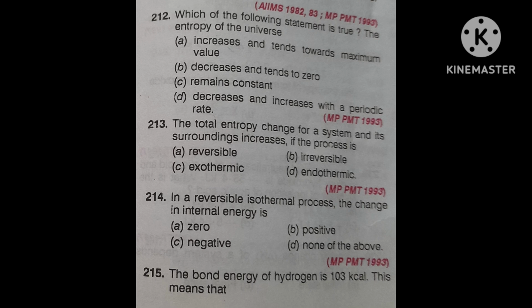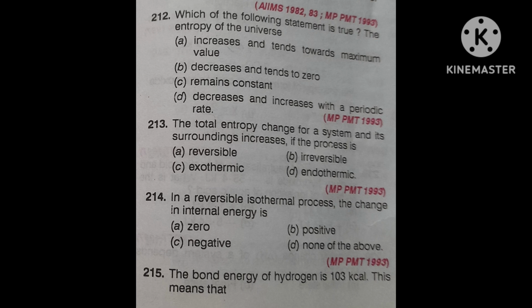Its correct answer is: 103 kilocalorie are required to break 1 mole of hydrogen molecules into ions. Hence option D is correct. Next question I am telling you.